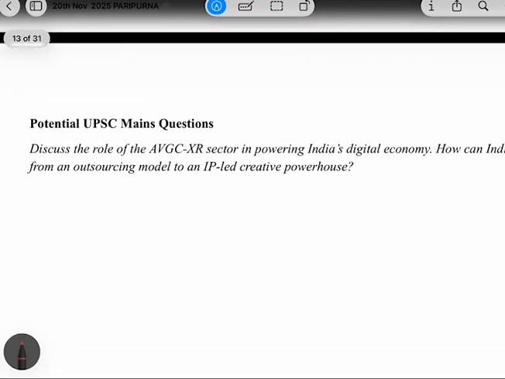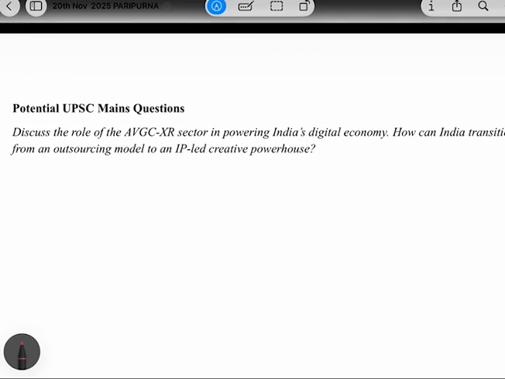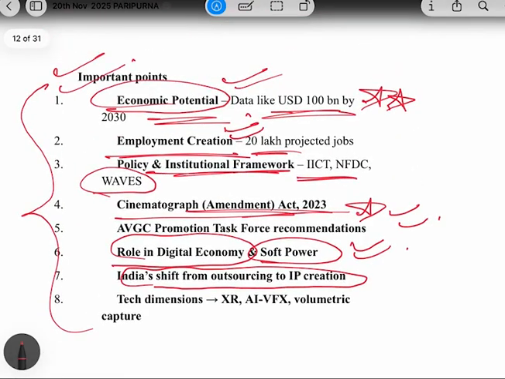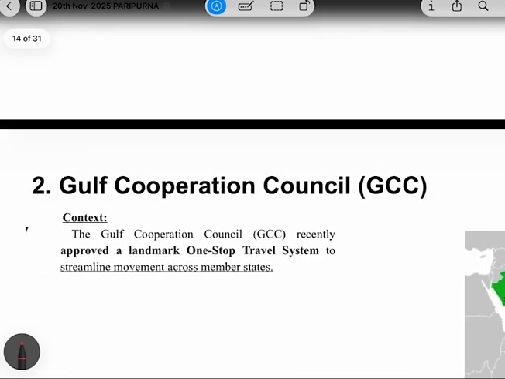Now, a potential question for UPSC mains I am giving you. So please prepare an answer for this. The question says, discuss the role of AVGC XR sector in powering India's digital economy. Second is, how can India transition from an outsourcing model to an IP-led creative powerhouse? See, all the points which we have written in the important points you have to remember can be included in this answer. So please try to write answer of this question. Now, let's move to the next article.